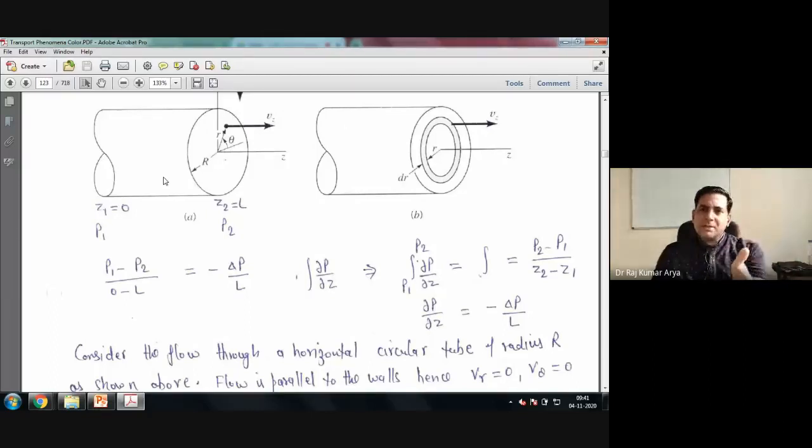So at a particular cross section, your pressure will not change, either you move vertically up or down. And the second reason is that if you want to calculate variation with respect to height, that rho g h term, h here is the diameter or the radius of the pipe. So the magnitude of that is not that high compared to the length. Therefore the variation in pressure on the radial side is neglected all the time compared to the variation along the length. Okay.